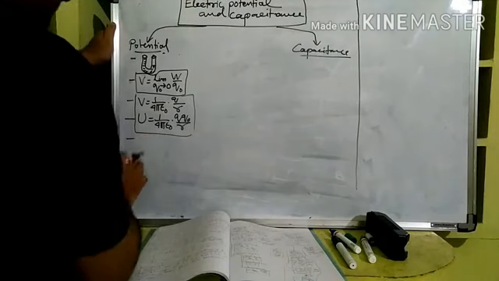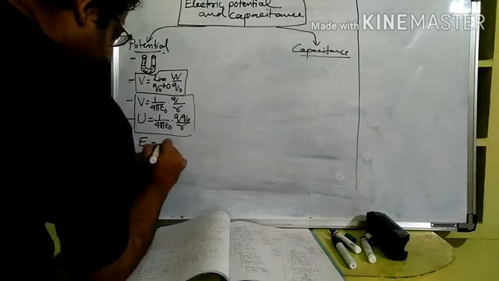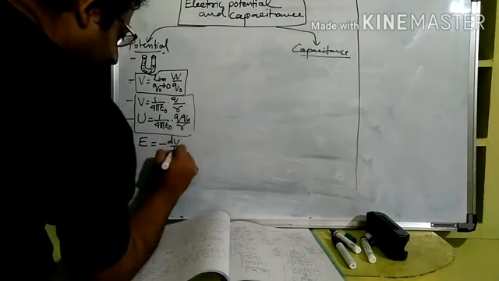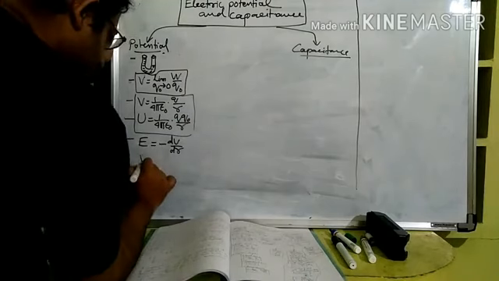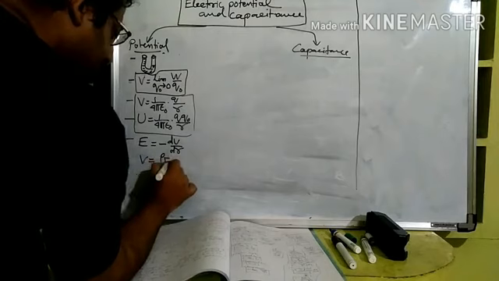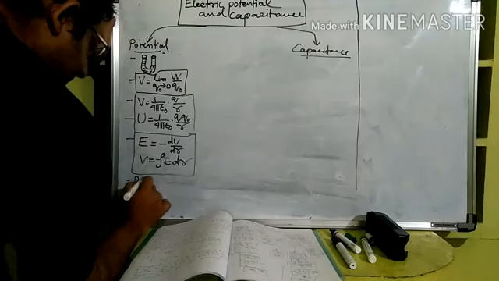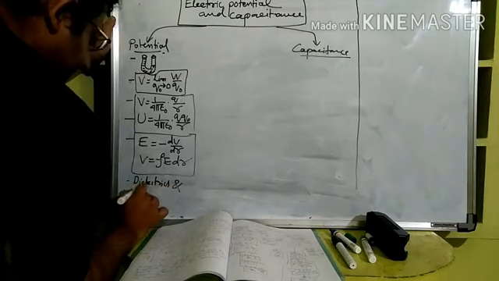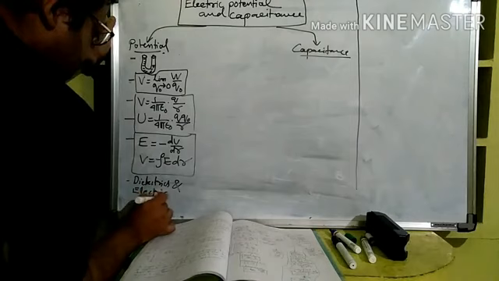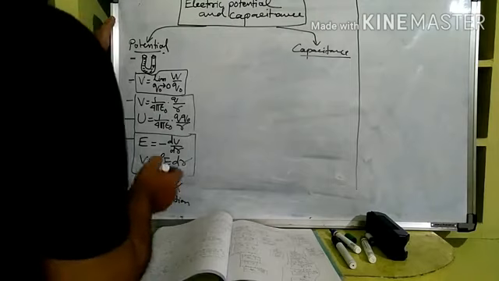instead of writing so many words, we say the relationship between E and V. You remember we said E is the negative potential gradient, minus dV by dr, or we also wrote it as V is equal to integration of E dr. We said dielectrics and electric polarization. These were entirely theoretical concepts, right?